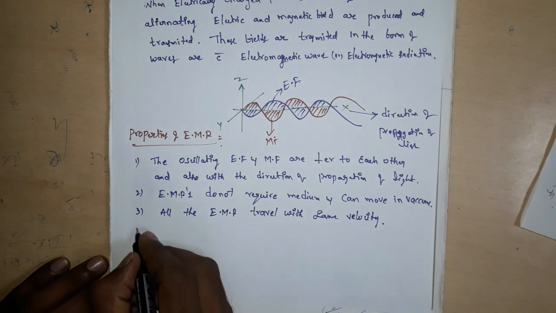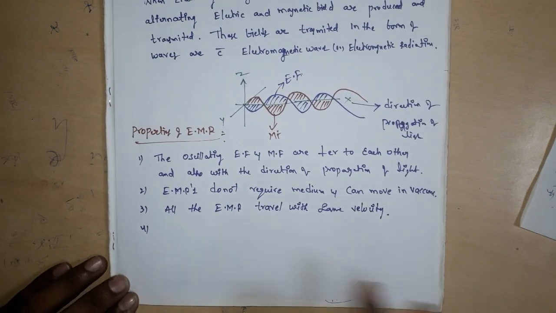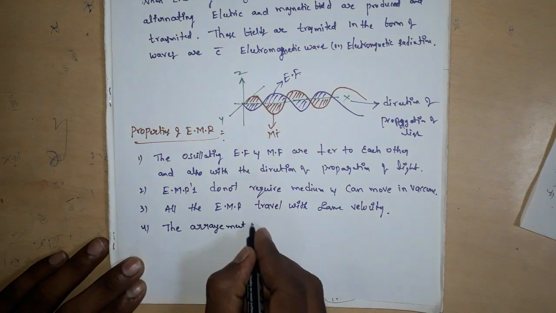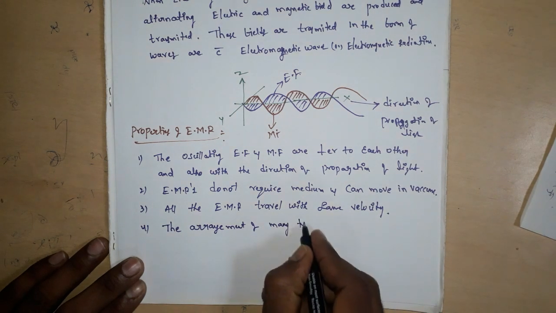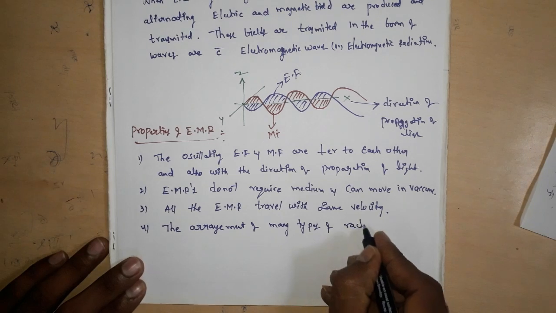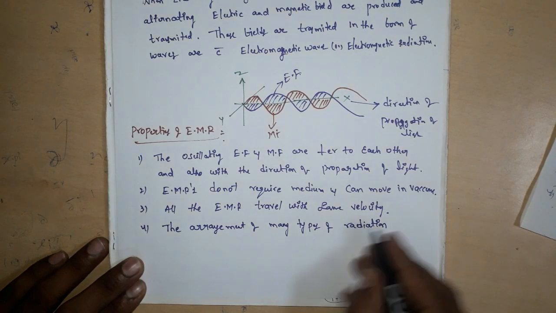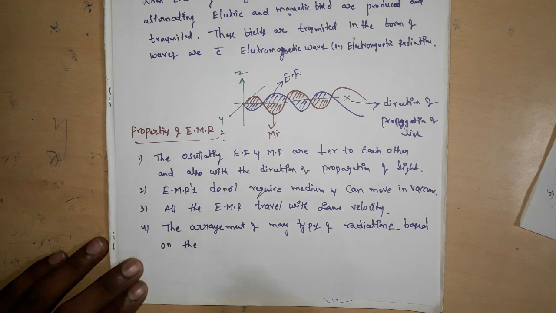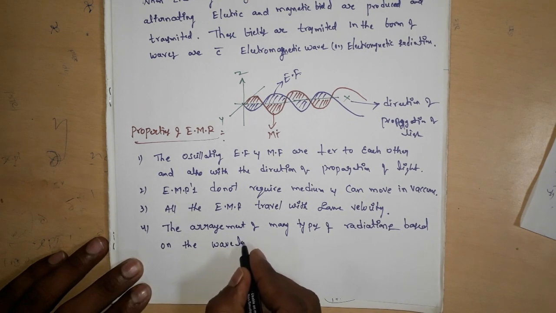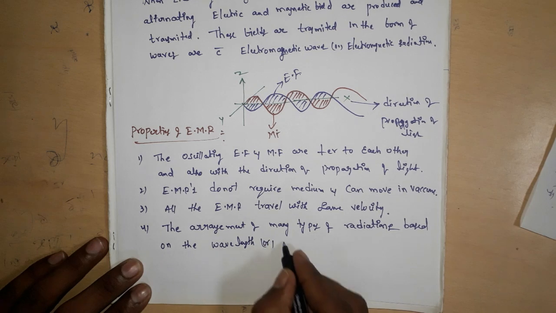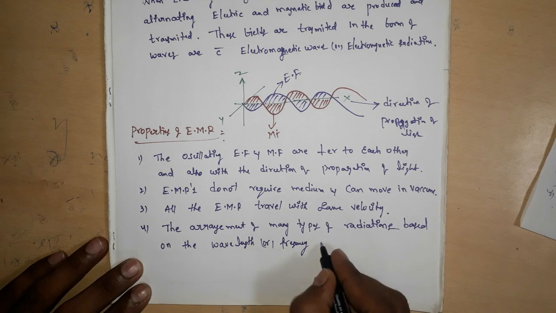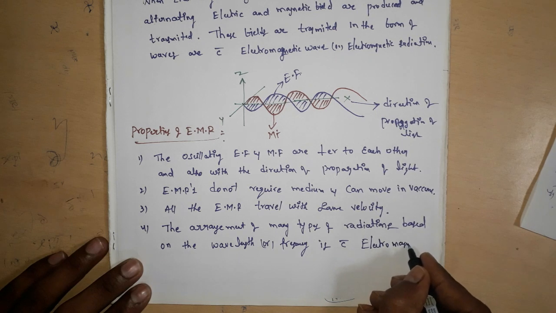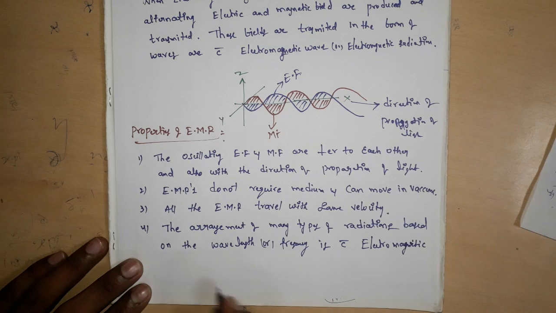Okay, so next one, the fourth one: the arrangement of many types of radiations based on the wavelength or frequency is called the electromagnetic spectrum.